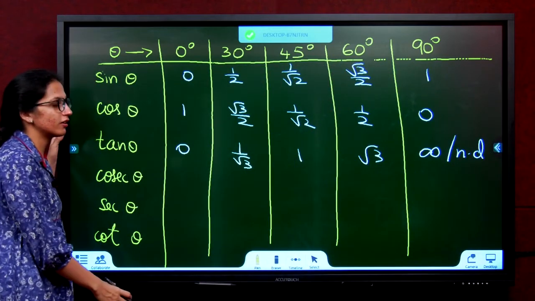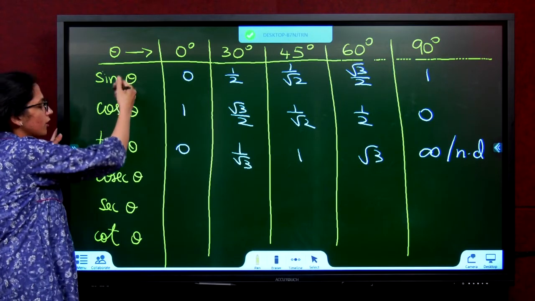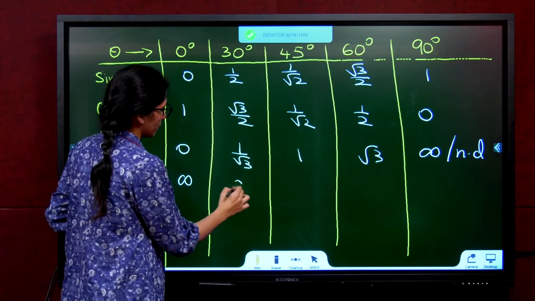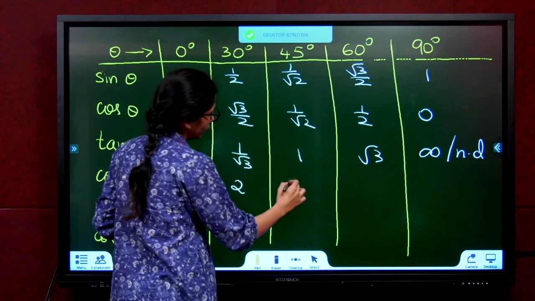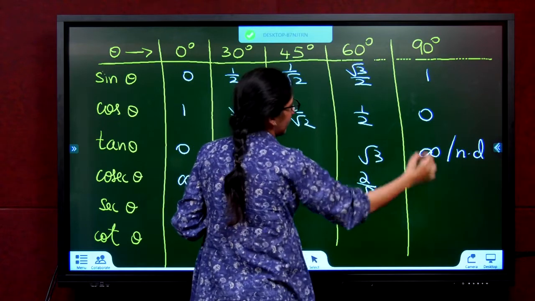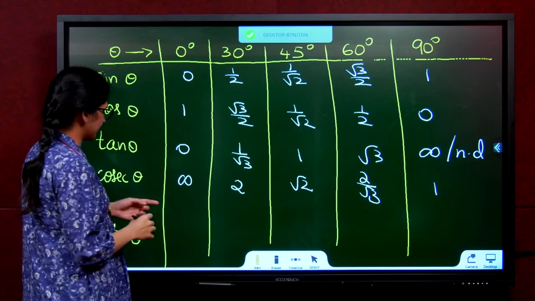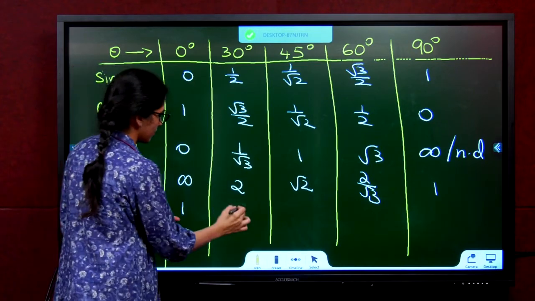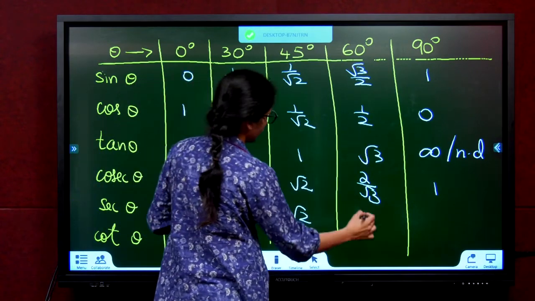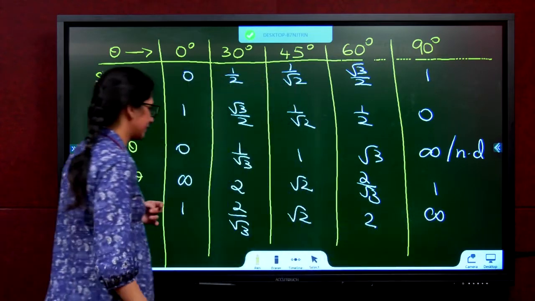Now, how do we fill the rest of the trigonometric ratio rows? You know, cosec theta is the reciprocal of sine theta. So, go take the reciprocal. Reciprocal of 0, infinity. Reciprocal of 1 by 2, 2. Reciprocal of 1 by root 2, root 2. Reciprocal of this, 2 by root 3. And reciprocal of 1 is 1 itself. Now, sec theta is the reciprocal of cos theta. Reciprocal of 1, 1. 2 by root 3. Root 2. Then you have 2. And then we have reciprocal of 0, infinity.